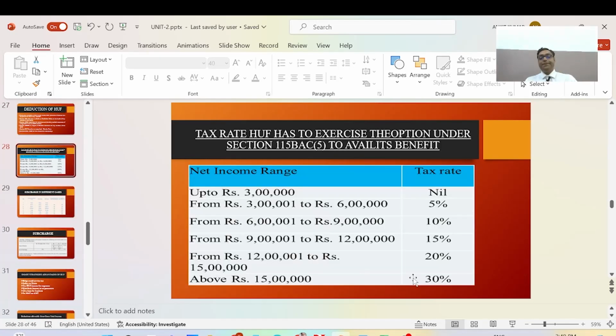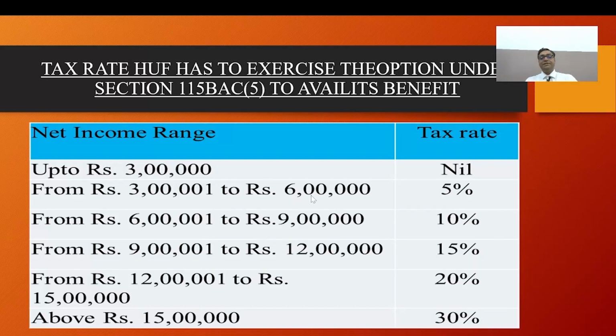The tax rate under section 115BAC: up to 3 lakh rupees is nil, 3 lakh to 6 lakh is 5%, 6 lakh to 9 lakh is 10%, 9 lakh to 12 lakh is 15%, 12 lakh to 15 lakh is 20%, and above 15 lakh is 30%.